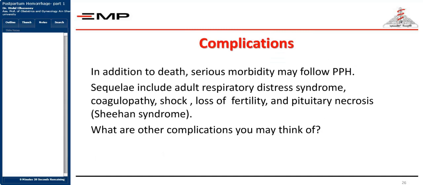We're going to speak about the complications later on, but in addition to death, there is a serious morbidity that may follow postpartum hemorrhage. The sequelae include adult respiratory distress syndrome, coagulopathy, shock, loss of fertility, and pituitary necrosis. For example, it's called Sheehan syndrome. Think about other complications that may accompany cases of postpartum hemorrhage, and we'll speak about it in the face-to-face session.